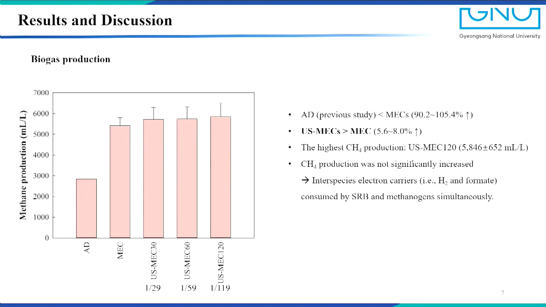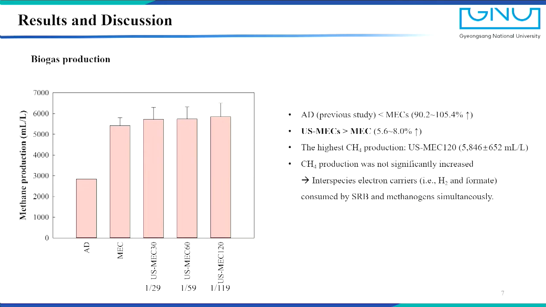This is a biogas production graph. Compared to previous research with AD, MECs produced 90 to 105% more methane than conventional AD. Among MECs, methane production was 5.6 to 8% higher in MEC with low-strength ultrasonication.